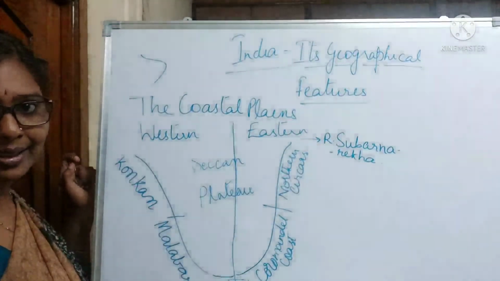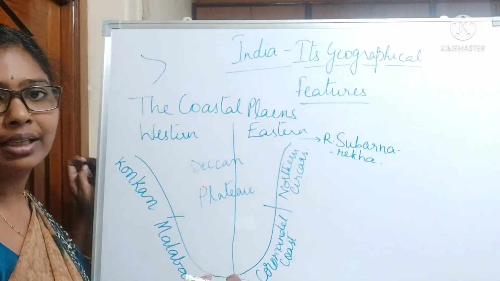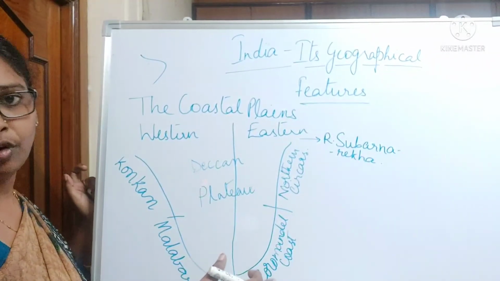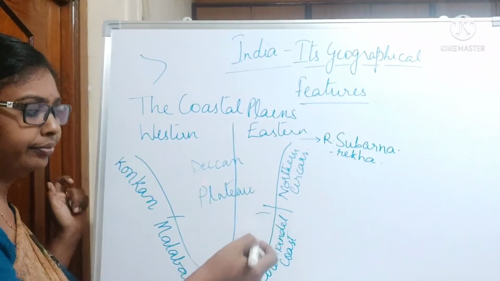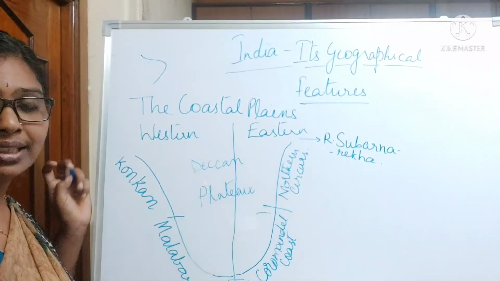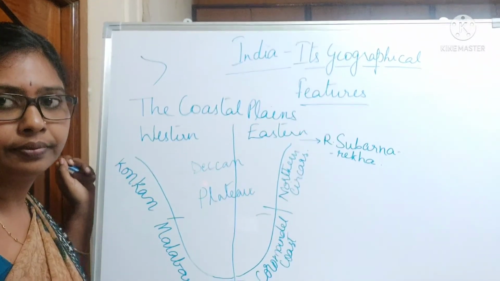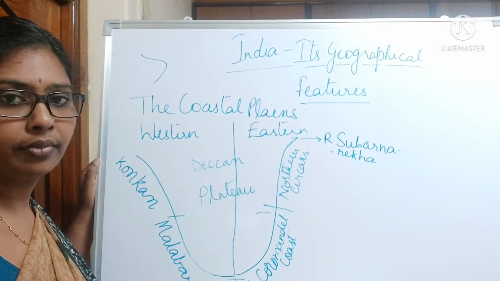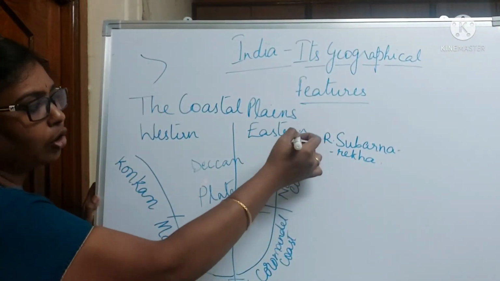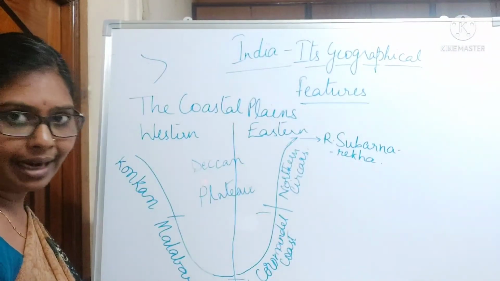And coming to the eastern coast, as said earlier, the eastern coast is a little broader compared to the western coast, and you have numerous rivers flowing over here. That is Godavari, Krishna, Kaveri, Mahanadi, all these rivers are flowing even in the coastal plain. All the rivers flow in the eastern coastal plain, and as the eastern coastal plain comes northwards, it slowly merges into the northern plains, right?